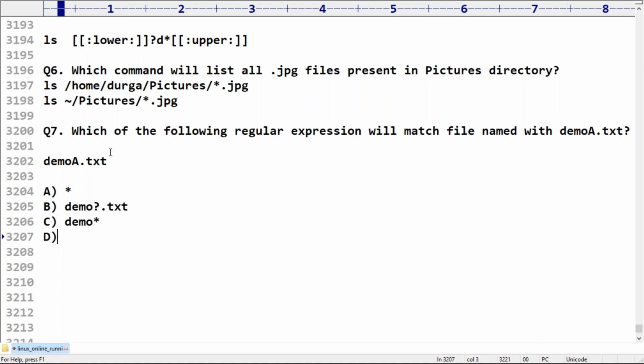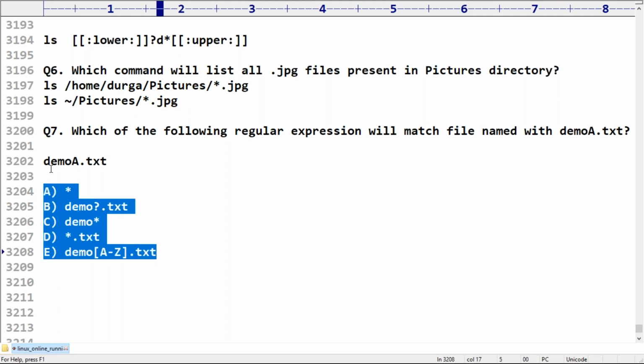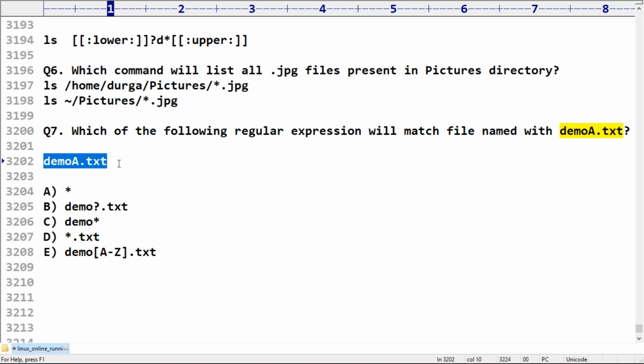Fourth option, star dot txt. Next option, demo and after that, a to z dot txt. Here, just observe carefully. Next, F option. That's all. Can you please tell which regular expressions can represent demo a.txt? Please confirm.